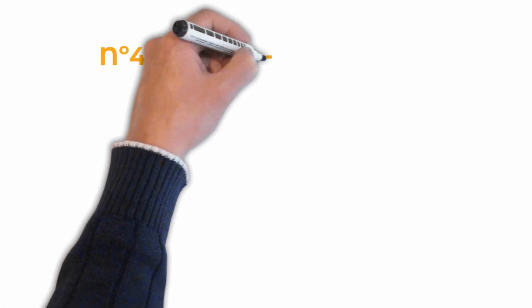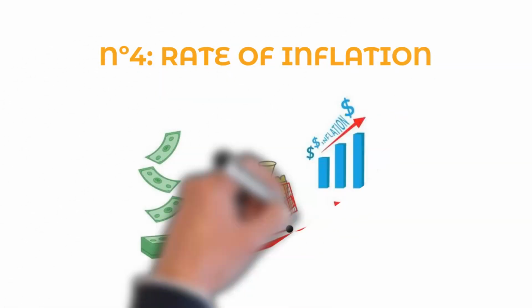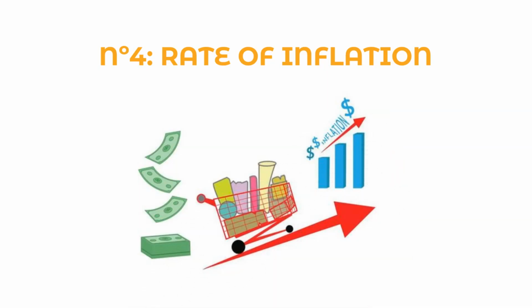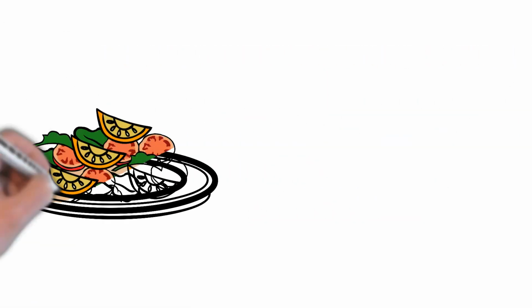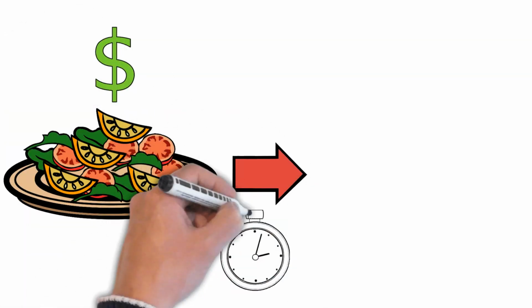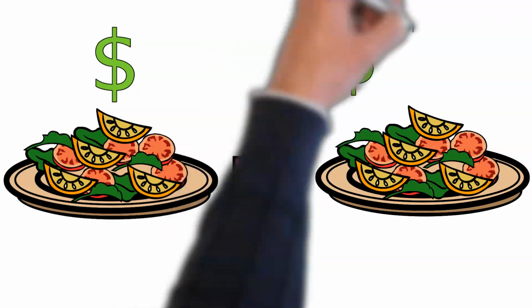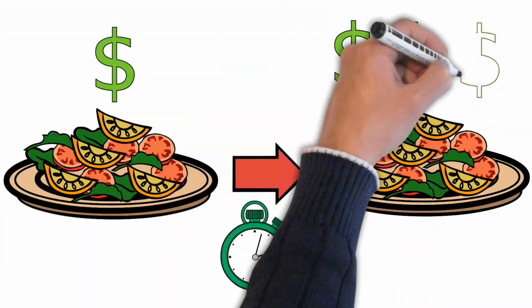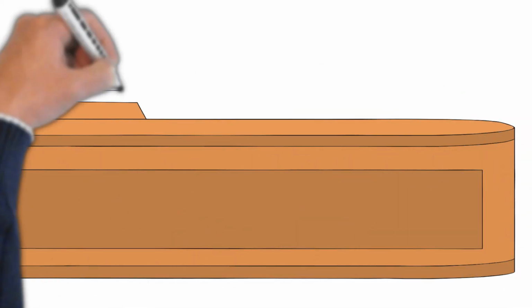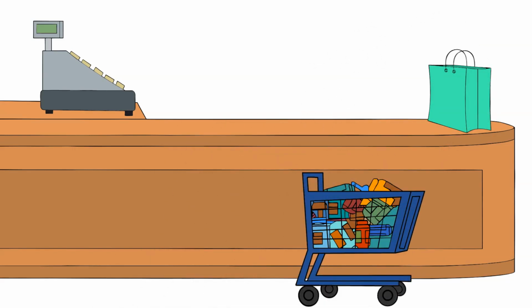Number 4. Inflation rate. You may hear on the news that there is inflation going on right now. But what does this really mean? An inflation rate is the rate at which prices tend to increase over a certain period of time. Things like household goods and services, for example, are affected by the inflation rate. In simple terms, it costs more to buy the same thing you bought this time last year. The rule of 72 helps us determine how long it will take to overcome inflation. By using the rule, you can financially plan ahead so you don't get hit by inflation.